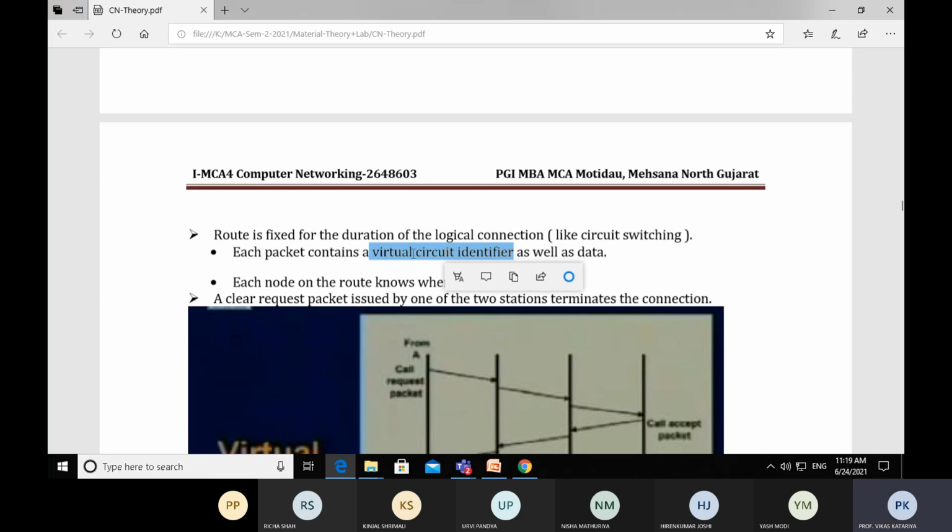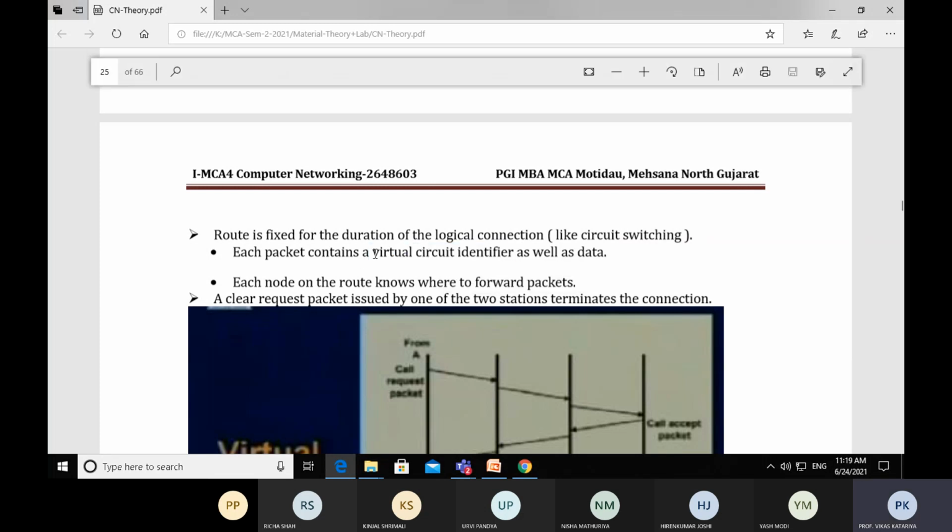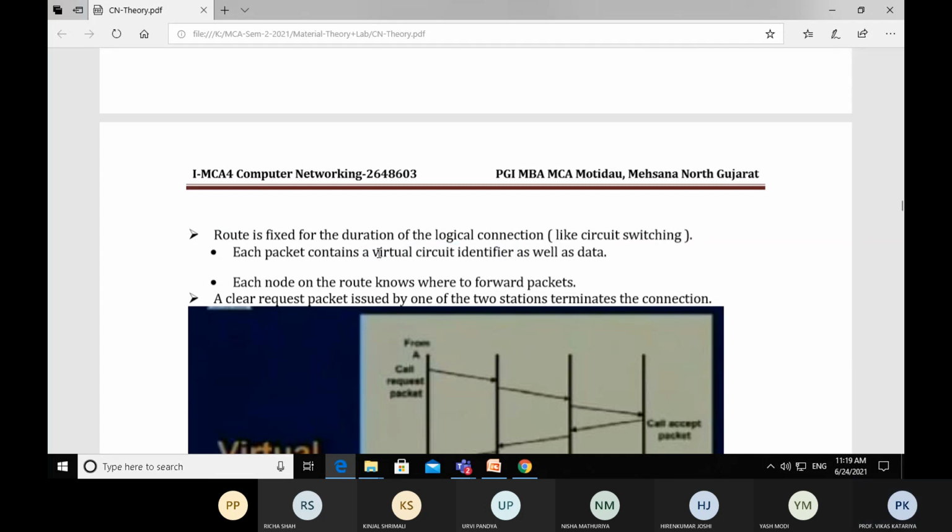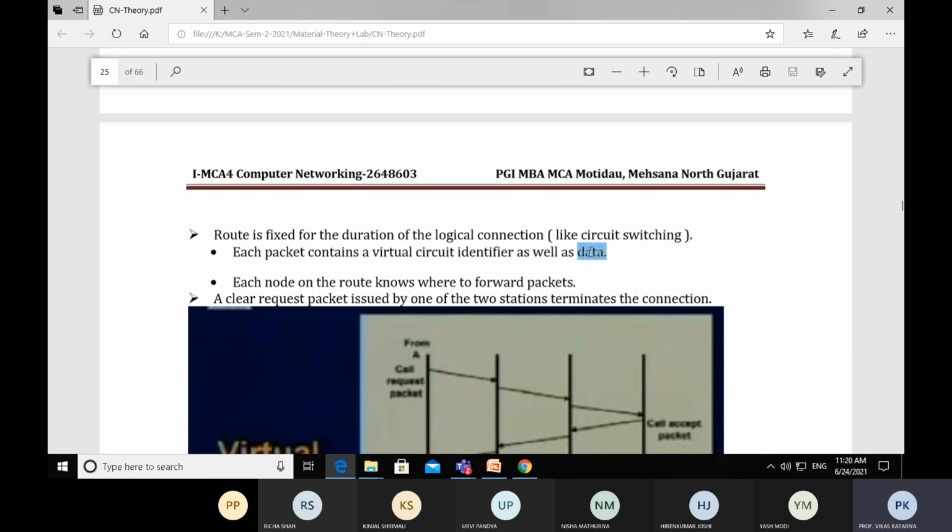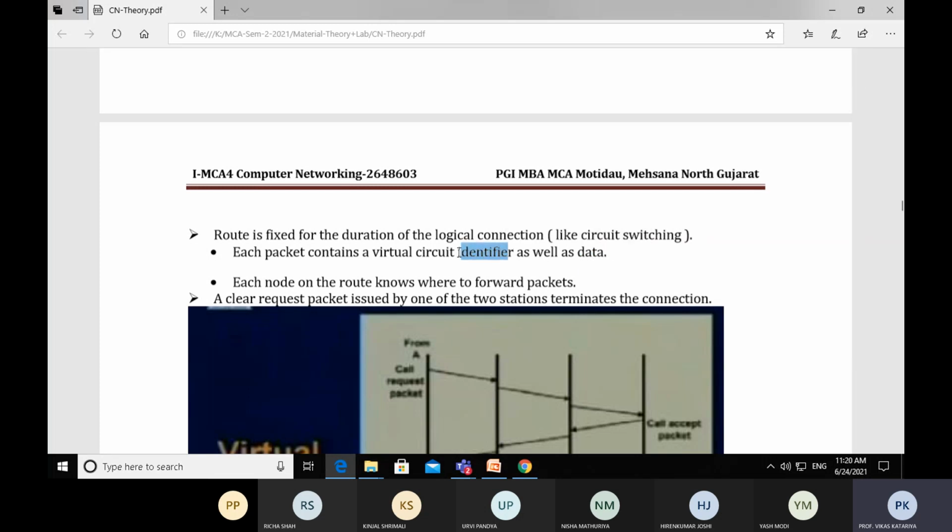As I told you, in the header portion we have to mention some detail, control information which provides the route to that packet. So this VCI is just control information, and the packet also contains data. So every packet has two portions, control information and data. Control information or VCI, virtual circuit identifier, provides the next route, next leg, and data gets transferred on the next leg.